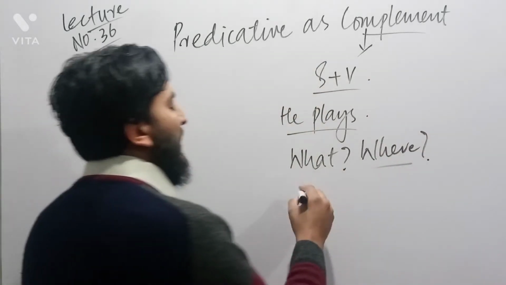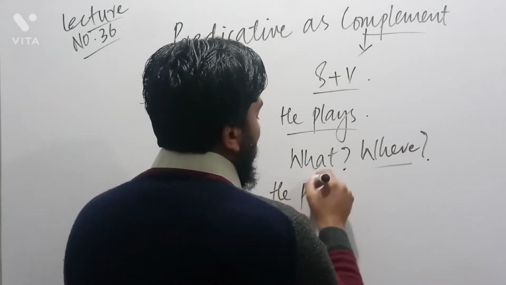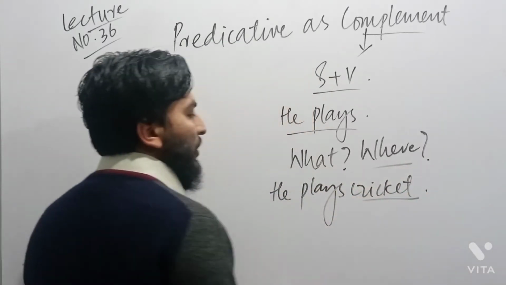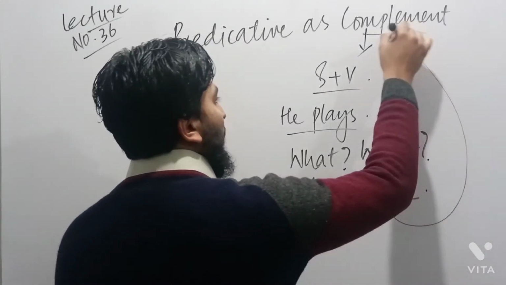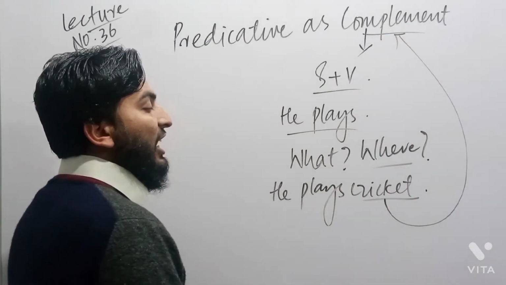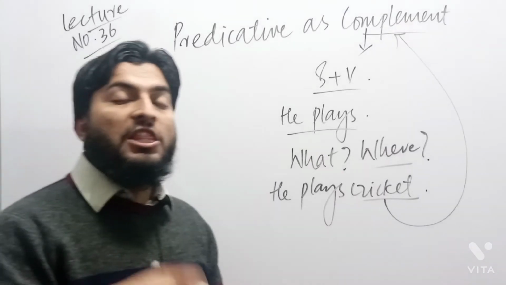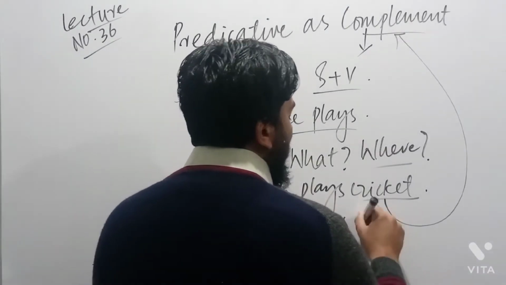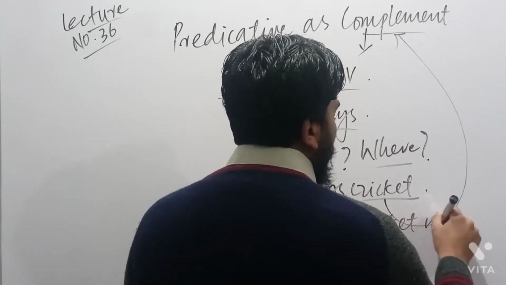If I say he plays cricket, here the word cricket plays the role of object, but this object is part of complement. But when I say he plays cricket in the ground, here the phrase in the ground is an extra part, which I discussed in my last lectures.